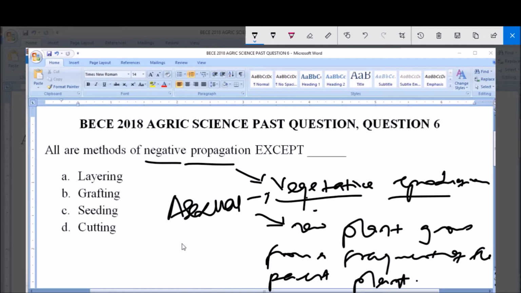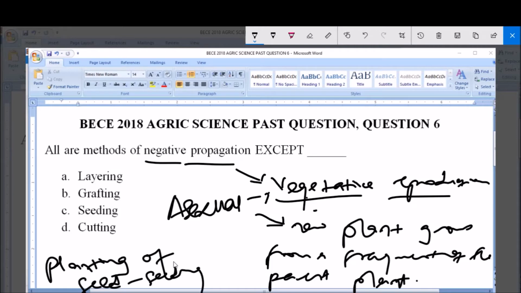of seeds, because any type of reproduction that involves planting of seeds is called sexual reproduction. Planting of seeds, in other words seeding, is known as sexual reproduction. Sexual reproduction deals with the planting of seeds, which is the normal one we do today, planting seeds to bring forth new plants. But the type that does not involve planting seeds, that involves bringing forth new plants from the fragments of the parent plant, is known as vegetative propagation or reproduction.